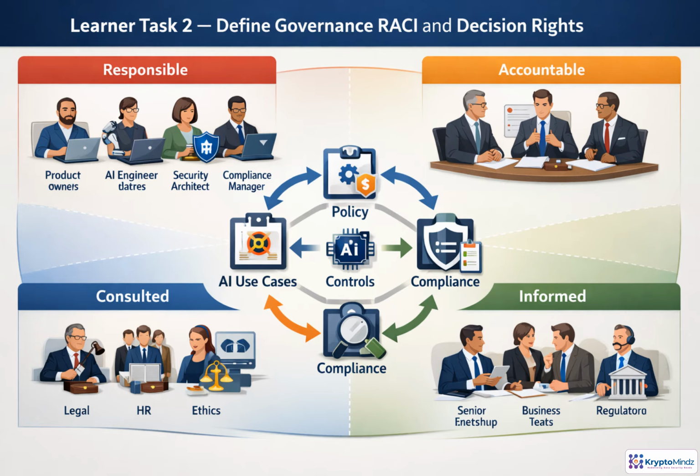A governance RACI turns good intentions into clear ownership. For each activity, such as intake, risk classification, architecture review, monitoring, or incident response, assign one team to do the work and one person to be accountable for the outcome. Identify who must be consulted before decisions and who only needs to stay informed. The key is decision rights. If approval authority is unclear, AI governance slows down, or worse, controls are bypassed.